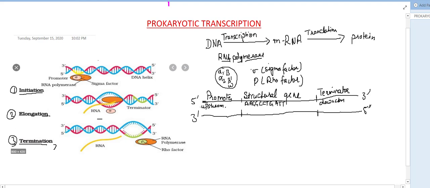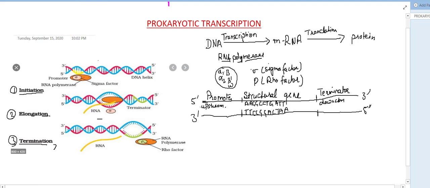The 3' to 5' strand will have the complementary strand, which is T, then C, G, A, C, T, A. This is just complementary to the first strand. So here the question arises, which strand will get transcribed? In DNA replication both strands get replicated, but in transcription only one strand will get transcribed.